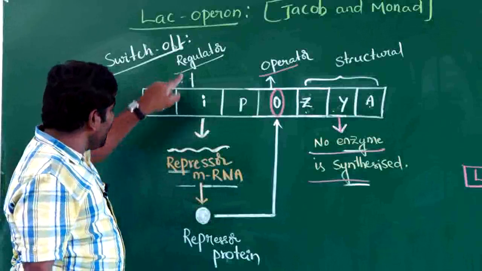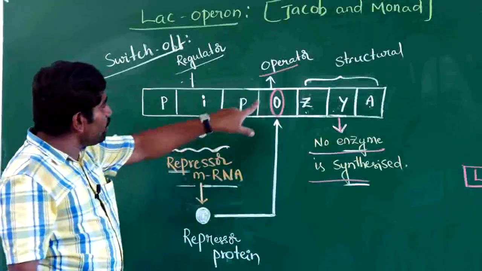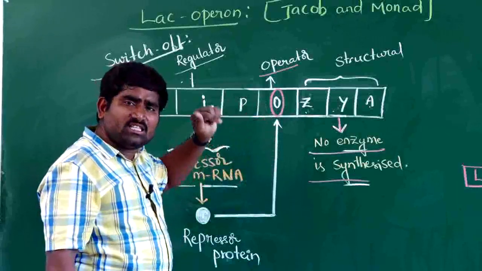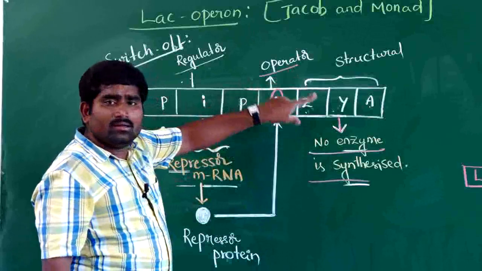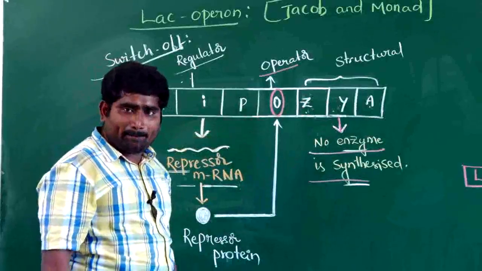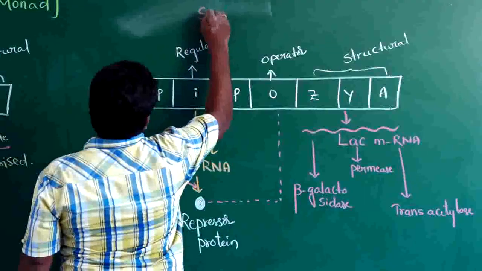Here the regulator gene produces repressor mRNA. That repressor mRNA will go to the operator gene and the operator gene will be blocked. When the operator gene is blocked, it stops or switches off the structural genes Z, Y, A. Let us see now the switch on mechanism. This is the switch on mechanism.